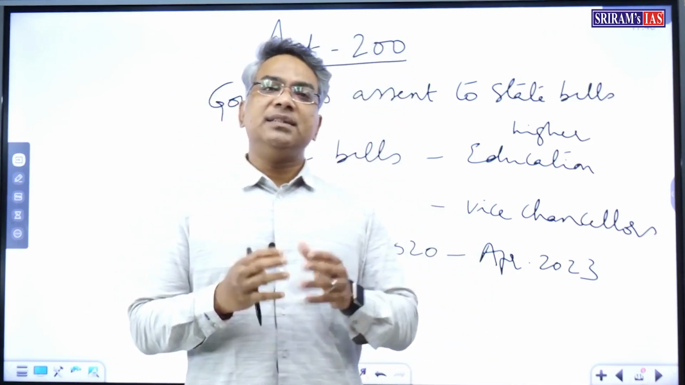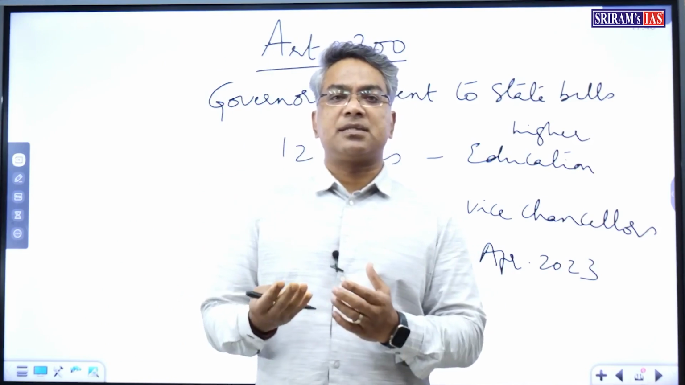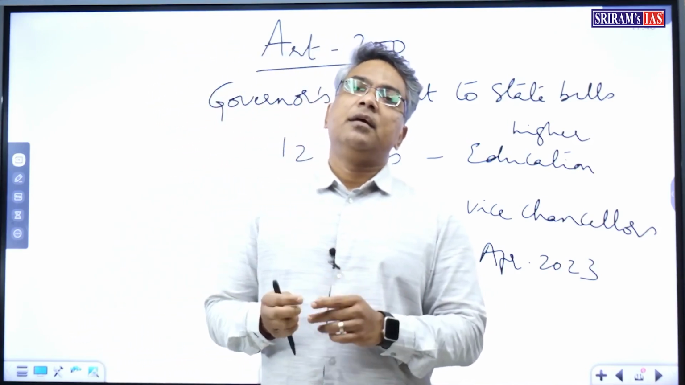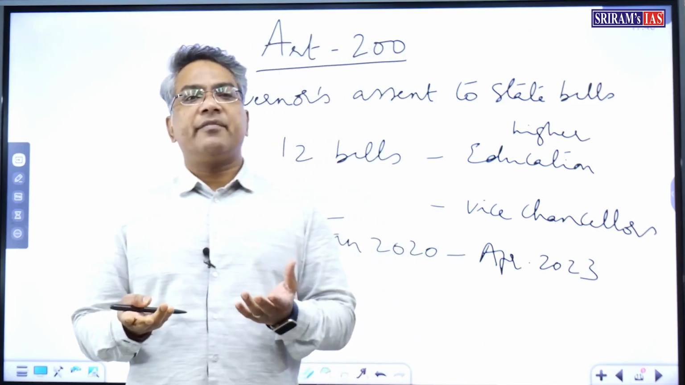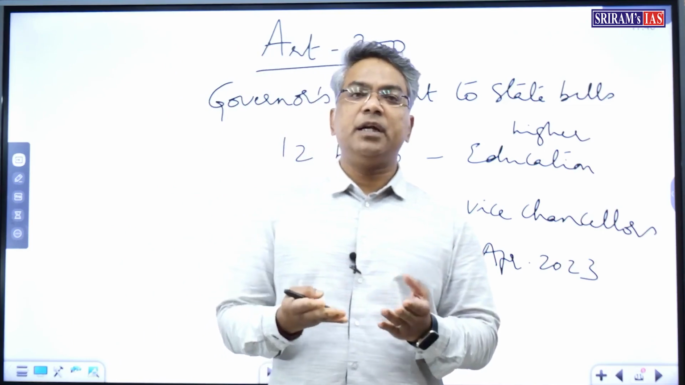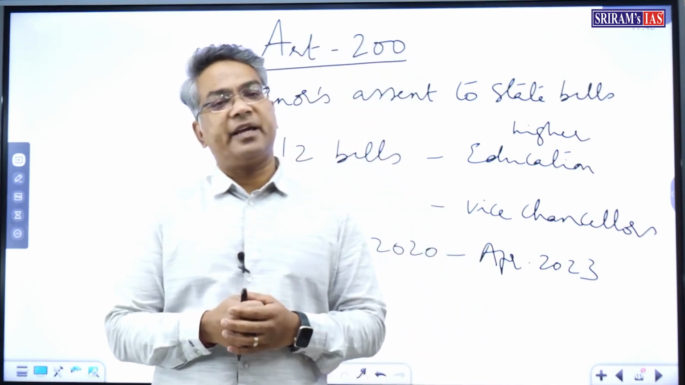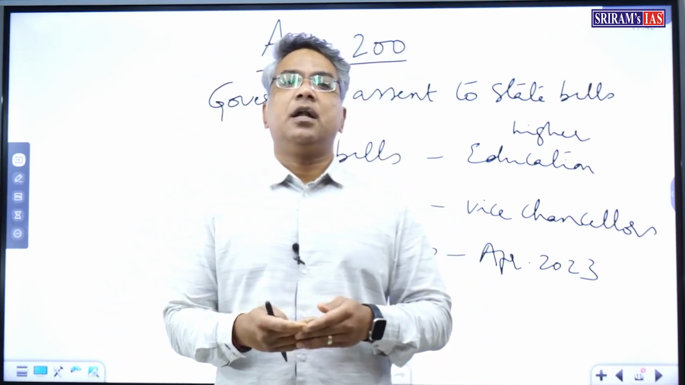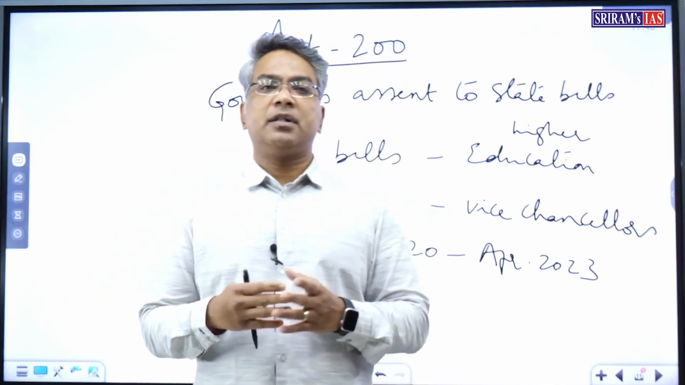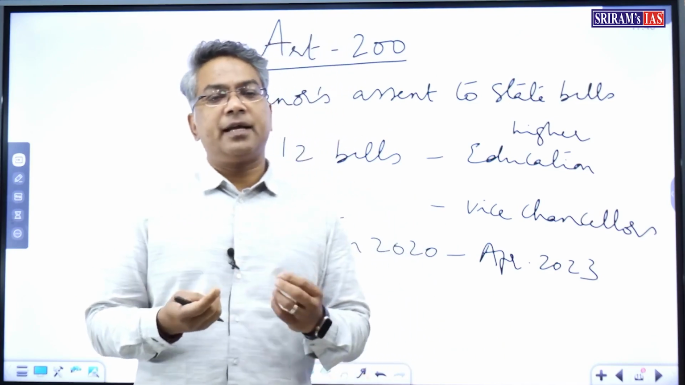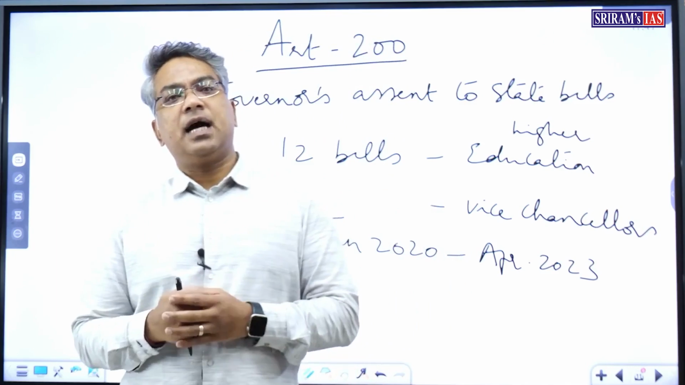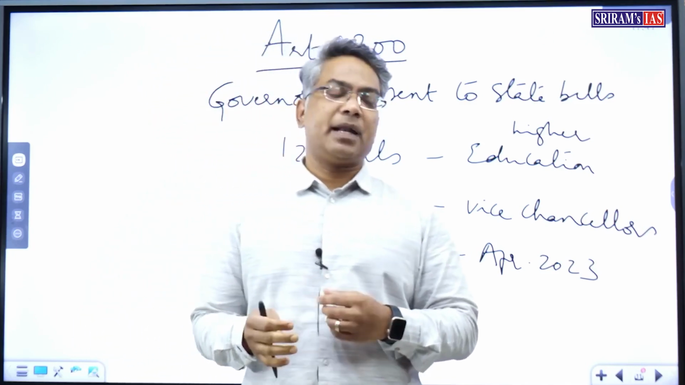So once the bills are repassed by the state assembly, the Governor does not have any option other than to give his assent. He can only give his assent to the bills. Now, let us try to understand the legislative procedure regarding ordinary and money bills, and the power of the Governor regarding the assent of ordinary bills and money bills.